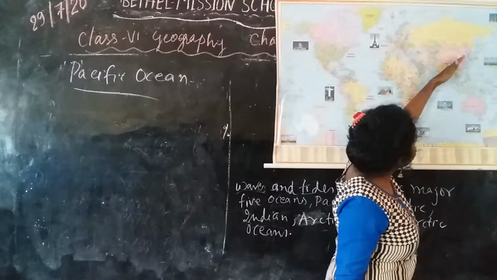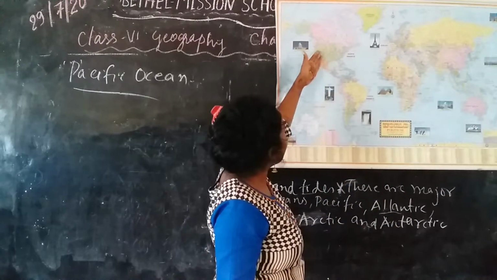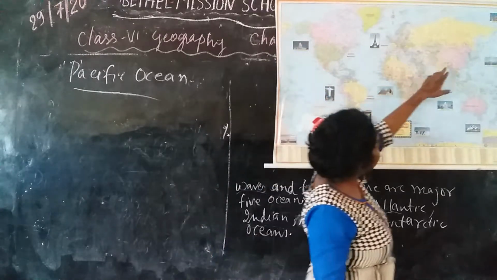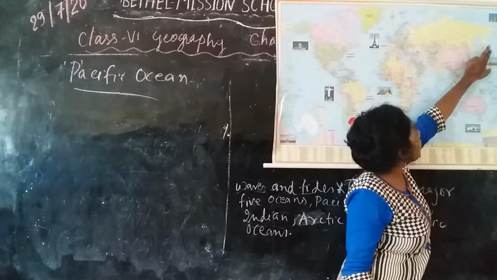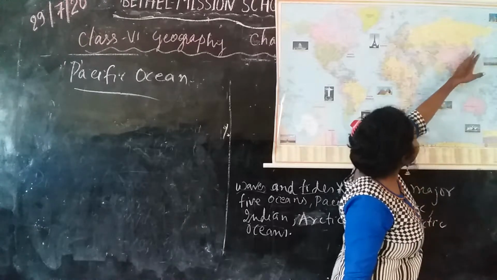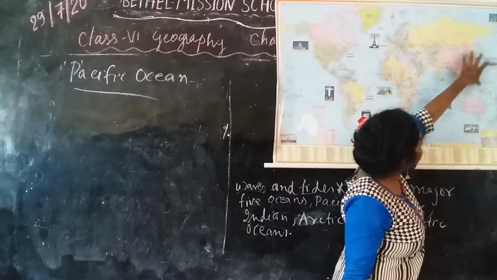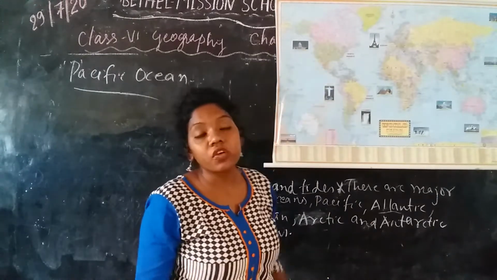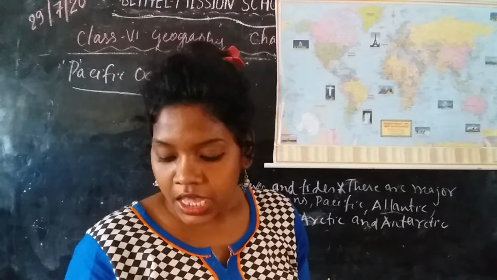In the east and west you can see North America and South America. In the east there is Russia, Greenland, then China, Asia, and Australia. In between North America, South America and these continents, the Pacific Ocean is situated.